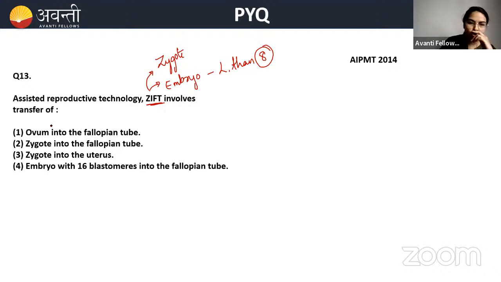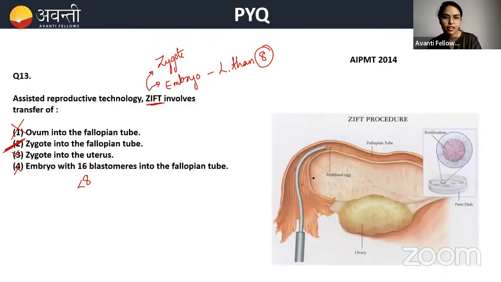Okay. Now, ovum into fallopian tube, no. Zygote into fallopian tube, yes. Zygote into uterus, no. Embryo with 16, not 16, less than 8. Okay, so less than 8 blastomeres into the fallopian tube. So answer for this question is 2, not D. Okay, it's B. Clear? I hope it is clear to everyone.